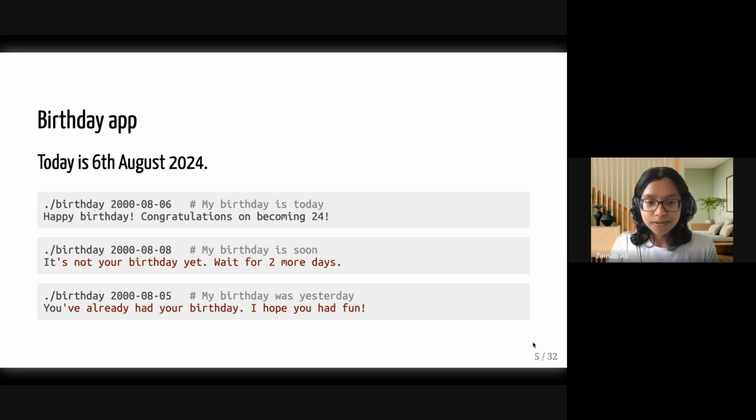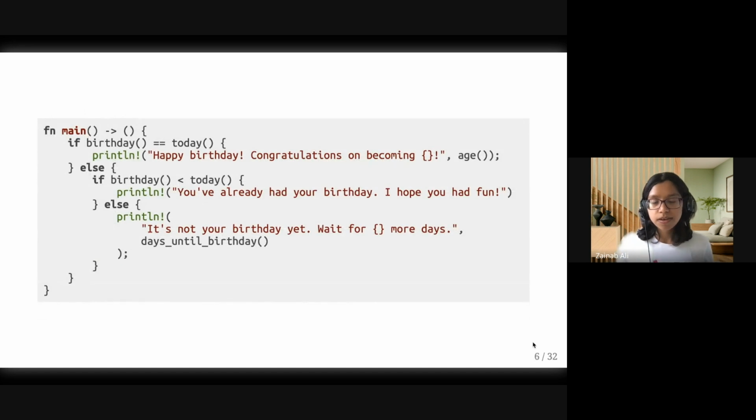All right. So now the code for this is quite simple. This is not functional code, but this is how I might write it. So there were 3 different things we wanted it to print, right? If our birthday was today, we wanted to print happy birthday, and we wanted it to print our age. If, on the other hand, our birthday was past, let's say our birthday was yesterday, we want it to print we've already had our birthday. And finally, if it's not our birthday yet, we want to print the number of days that we need to wait until our birthday. So hopefully that's all good so far, right?